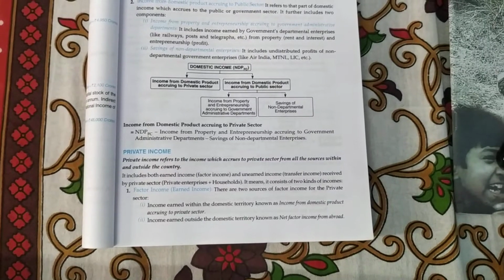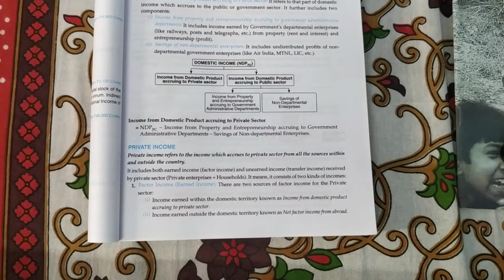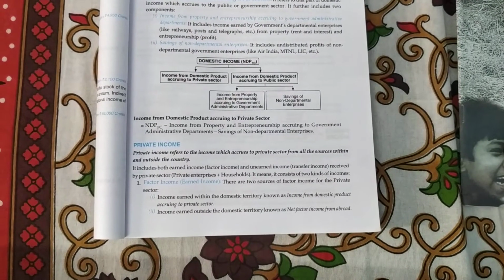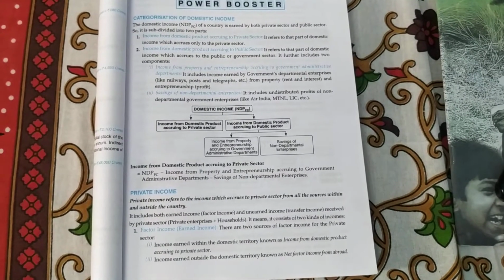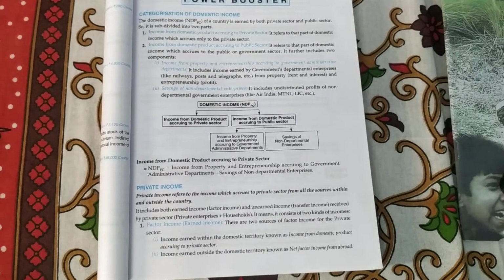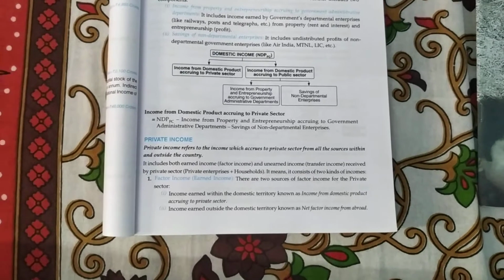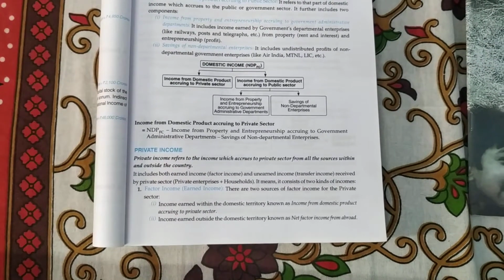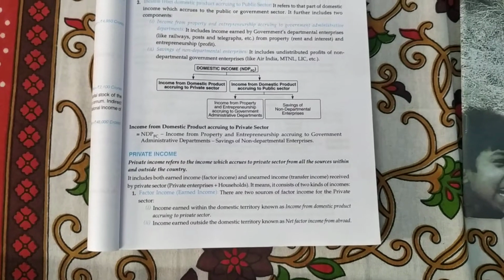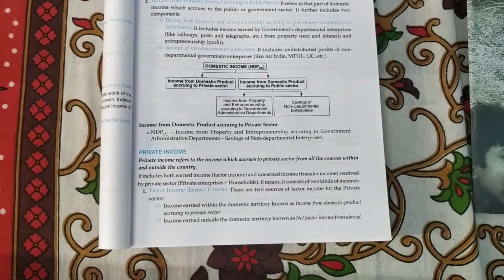Private income. Private income refers to the income which accrues to the private sector from all the sources within and outside the country. First we did domestic income, now we are doing private income. So private income means the income of the private sector coming from all the sources, whether within the country or outside the country. It includes the factor income, earned by the factors of production, as well as the transfer income also.